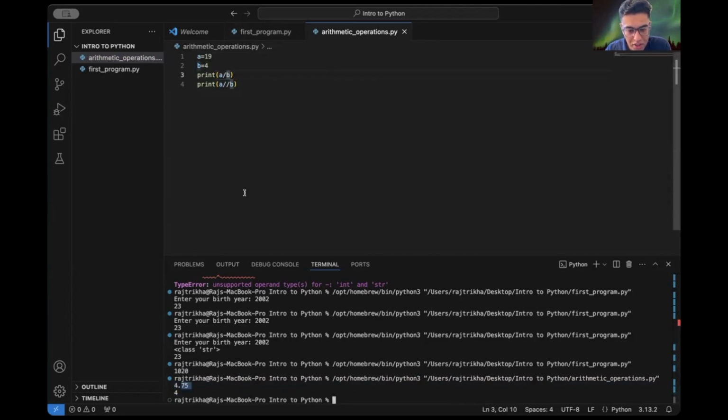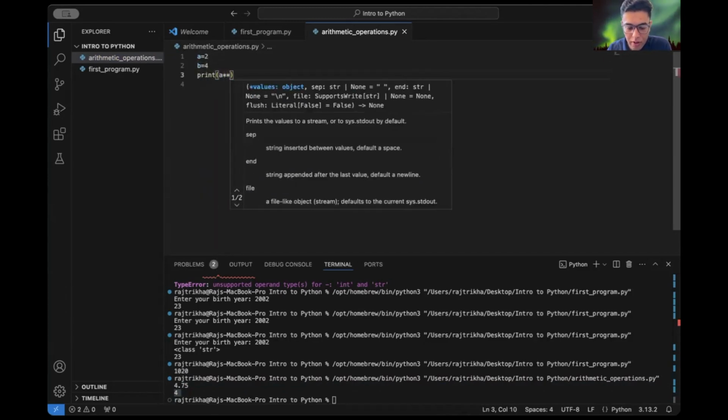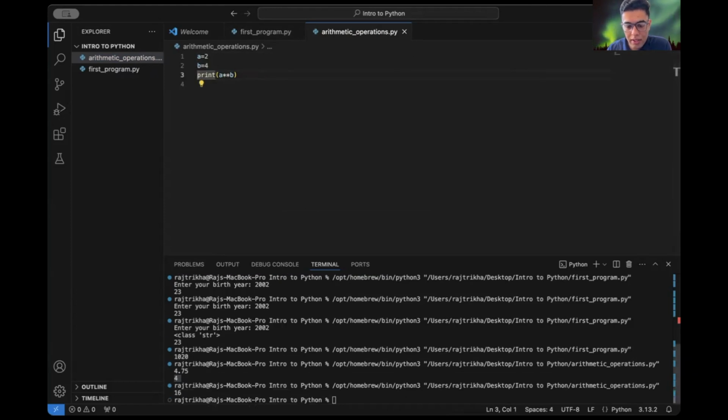But the floor division gives the floor value, that is, for 4.75, it is 4. And to get a power, if we want 2 to the power 4, we do this. Yeah, it's 16.